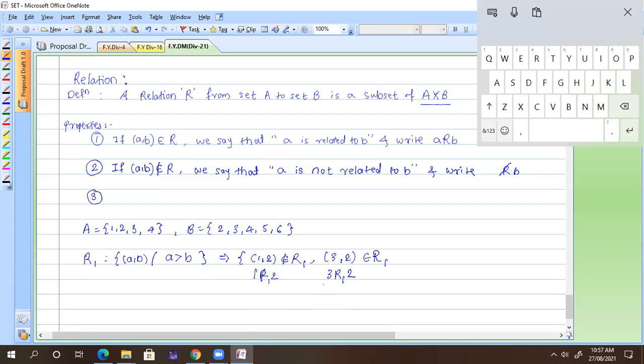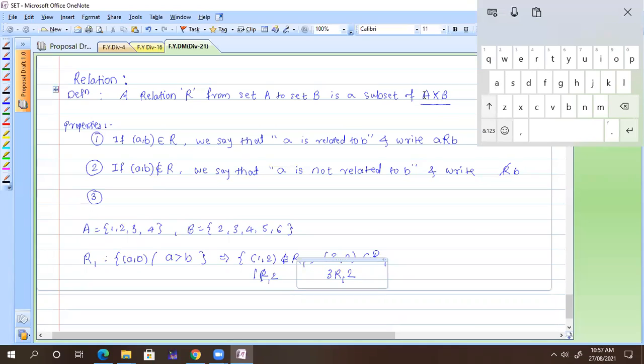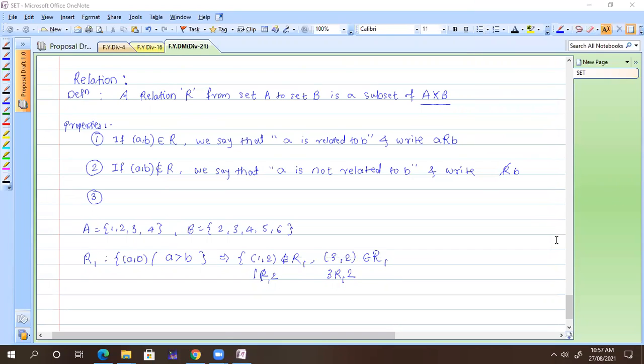Clean and clear? Yes, sir. So whatever property of relation they have given to you, that R1 should be a subset of A cross B. Then and only then does it form a relation. So a relation R from set A to set B is a subset of A cross B. Now what is that R? That R we can define in that way. Clean and clear? Sir, in the second property, why can't we write there like A is not related to B?